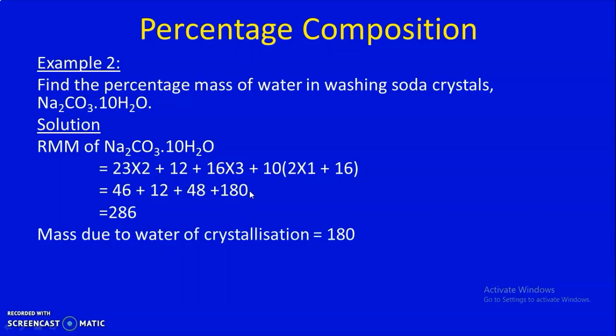Now we can find out the percentage composition, the percentage mass of water of crystallization. 180 divided by 286 into 100%. So it will be equal to 62.9%.